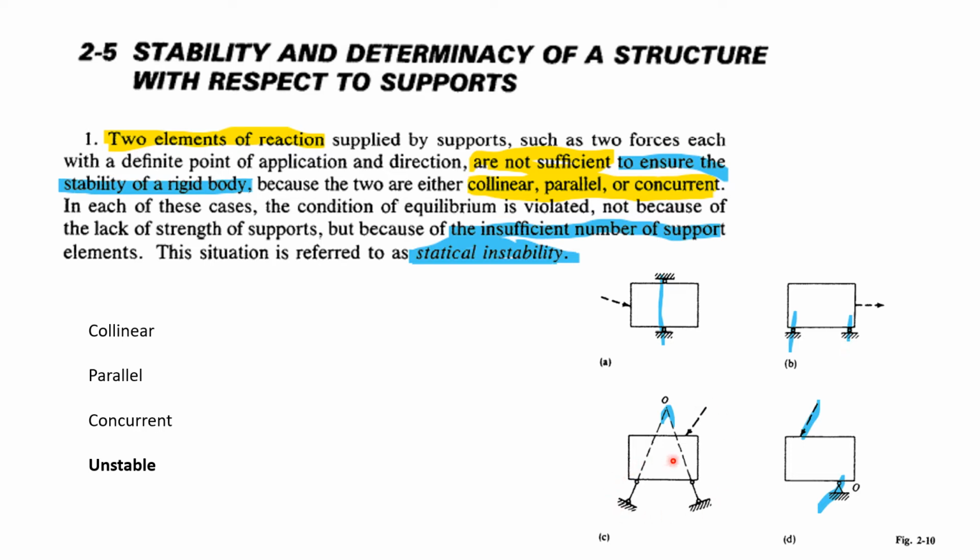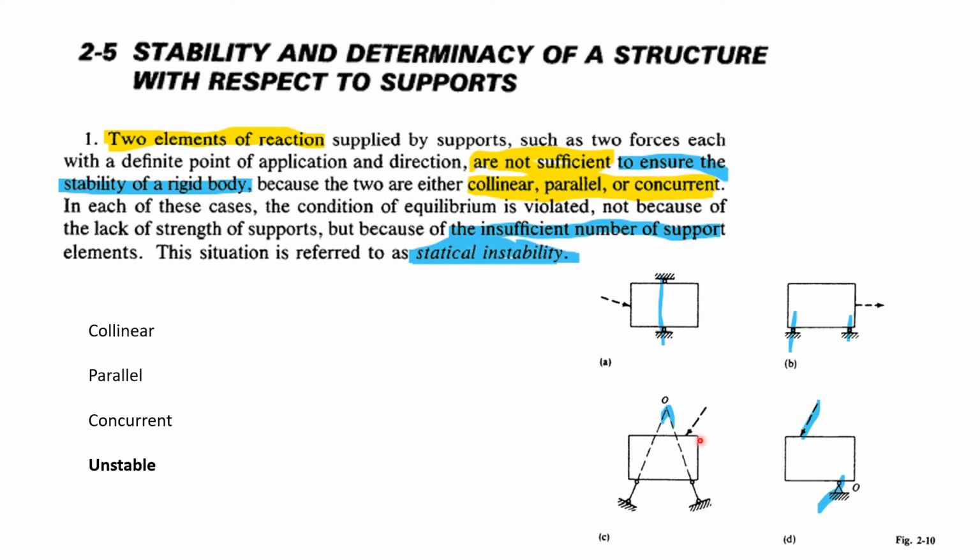Here you could see these support reactions are concurrent at point O. Any force acting like this would produce a moment equal to the force times the perpendicular distance between O and the line of action of this force. That moment is not restrained by either of these two supports.